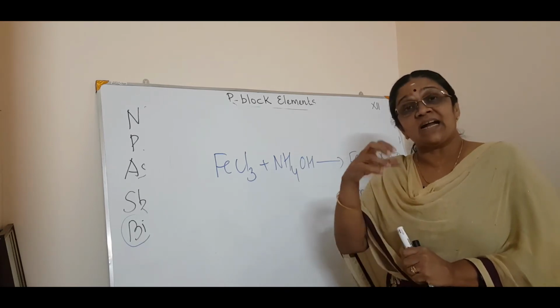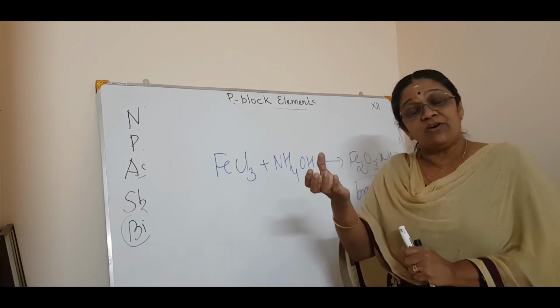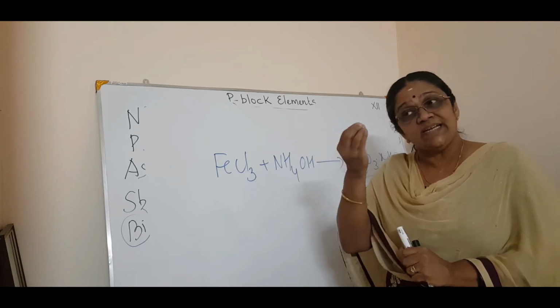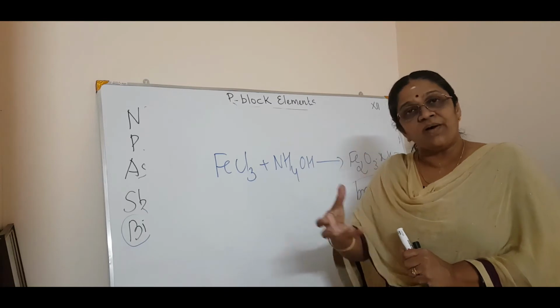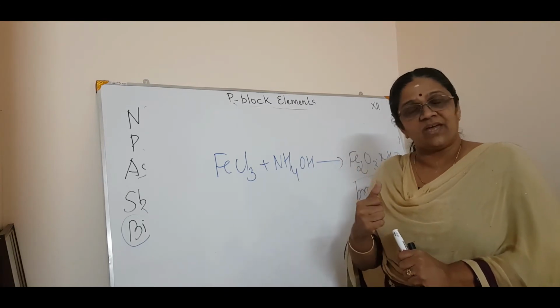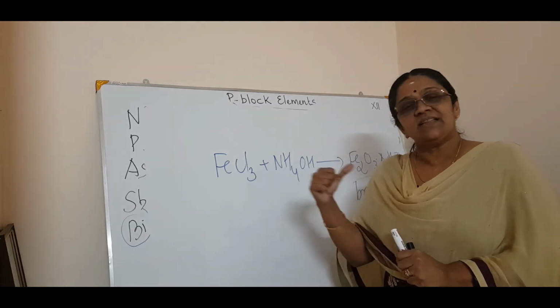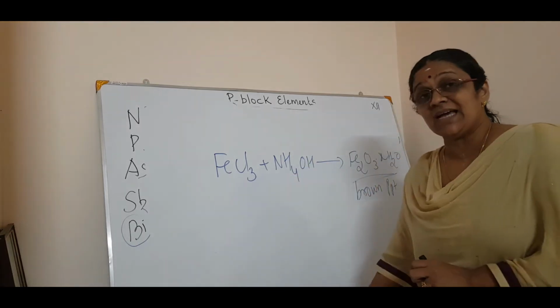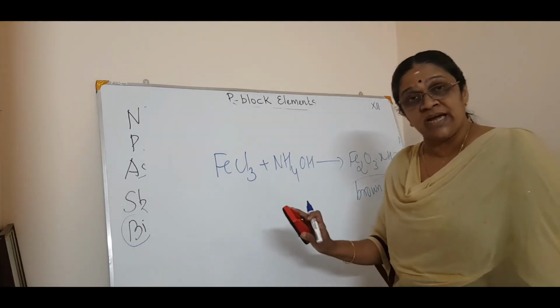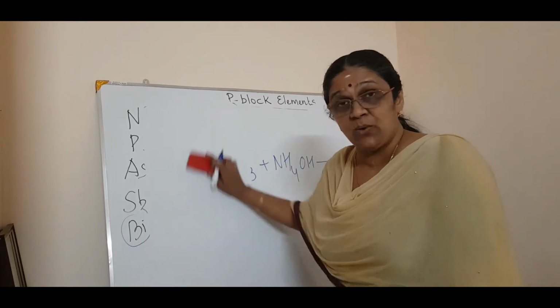That means by the coloration you can observe and say that the metal ion present is copper or silver, etc. So for the detection of metals, ammonia is useful. Why? Because ammonia has a lone pair of electrons, you know that. So that is why it is called a Lewis base.